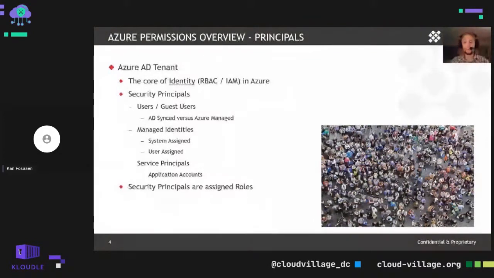Before we get too far into the services themselves here, I just want to make sure everybody's using the same terminology and understanding the structure of an Azure tenant. From an Azure Active Directory tenant standpoint, this is the top of the organization for an Azure environment. So the tenant is really that core identity provider within Azure. For role-based access control and identity and access management, the identities that are stored in Azure Active Directory will have roles applied, and those roles allow for access to different subscriptions, services, and tenant level roles that will be applied as well. And in order to apply a role, you have to have a security principal.